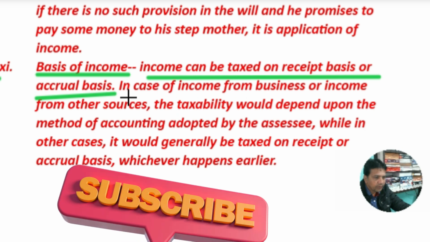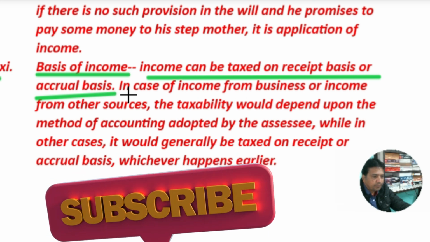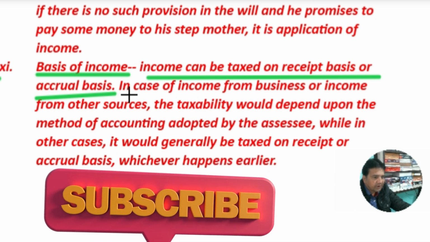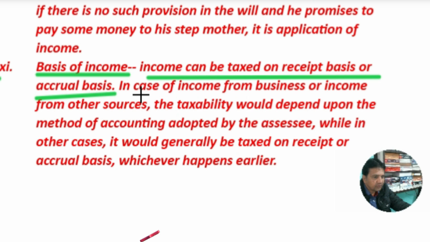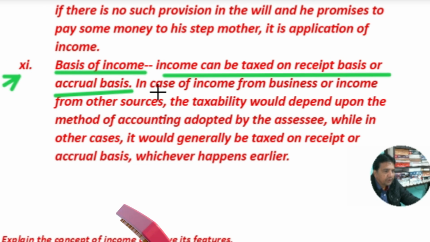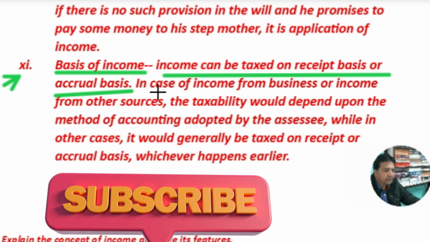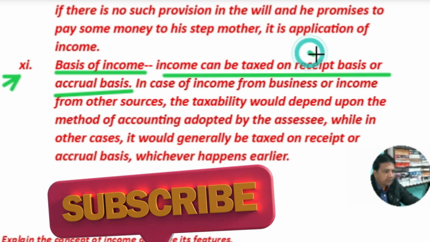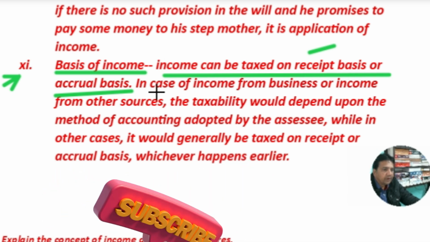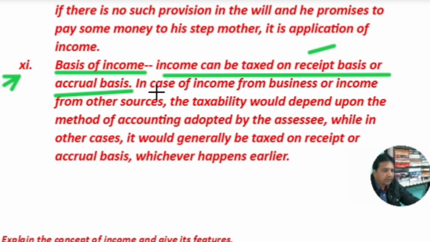Income can be taxed on a receipt basis or accrual basis, that is, due or outstanding. While preparing the income statement, we consider expenses paid as well as payable, like outstanding or due. Similarly, income received as well as receivable. This is the accrual basis. If income is considered only on receipt and expense only on payment, then it is the receipt basis, where only income received is considered. In accrual basis, both income received as well as receivable are considered.